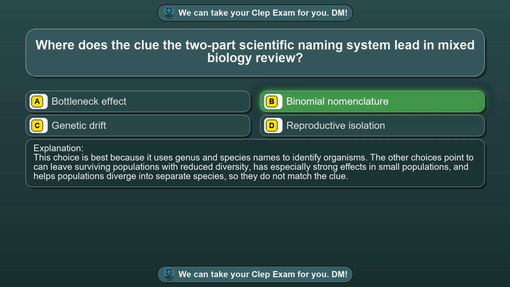The other choices point to what can leave surviving populations with reduced diversity, what has especially strong effects in small populations, and what helps populations diverge into separate species, so they do not match the clue.